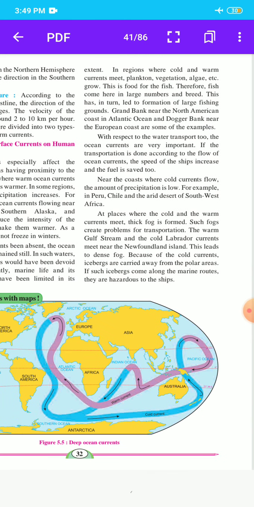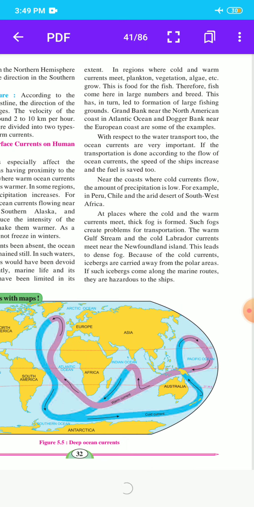With respect to water transport too, ocean currents are very important. If the transportation is done according to the flow of ocean currents, the speed of the ships increases and fuel is saved too.